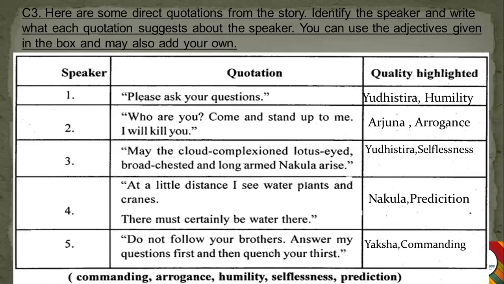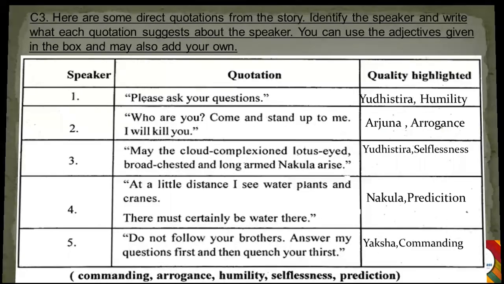So when you read the story, you will come to know that this was said by Nakula, and this was his prediction. Next, "Do not follow your brothers. Answer my questions first and then quench your thirst." So this sentence was said by Yaksha, and this was a command, or you can write a describing word as commanding, because these were the commanding words said by Yaksha. So like this, you can write the answers in the last column, that is quality highlighted, along with the names of the character.